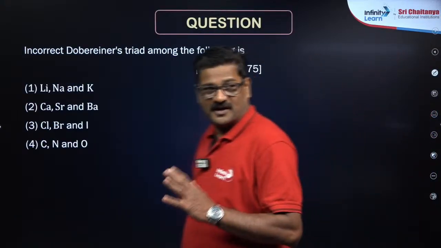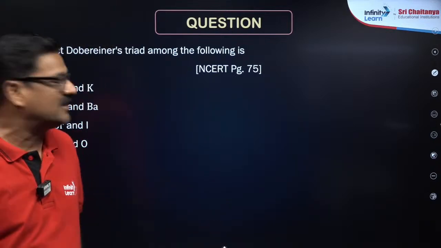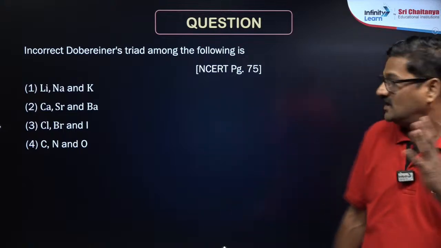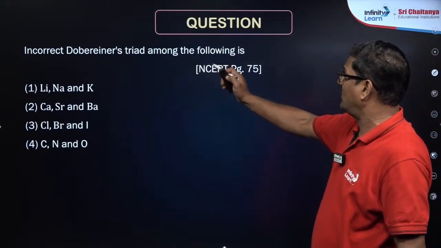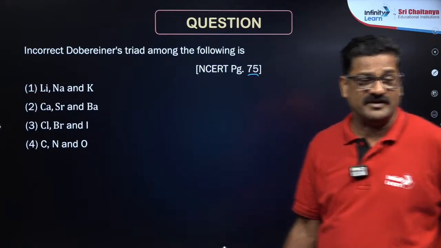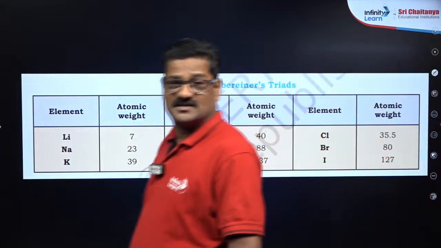questions. We framed the questions in such a way that, get ready, for the next 30 minutes we are going to study these questions and how they are connected to NCERT. So: incorrect Dobereiner's triad among the following. This is there in NCERT page number 75. If you go to NCERT page number 75, this is given.